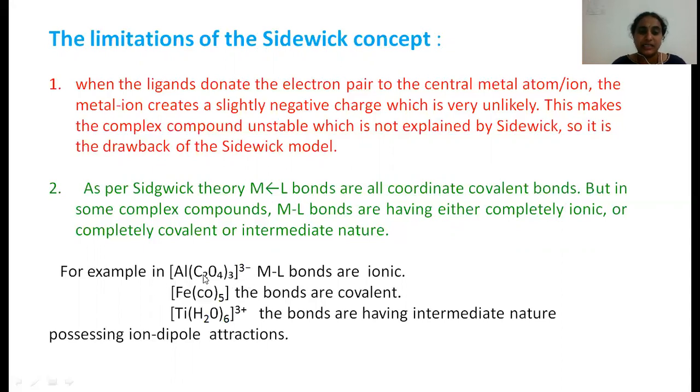For example, in this complex the bonds between the ligands and the metal are ionic bonds. In this complex, the bonds are covalent bonds. And in this complex, the bonds have an intermediate nature, possessing ionic dipole attractions. Such complexes are not explained by Sidgwick. Sidgwick explained only the complexes formed due to coordinate covalent bonds, not the complexes formed with ionic, covalent, as well as dual-nature bonds.